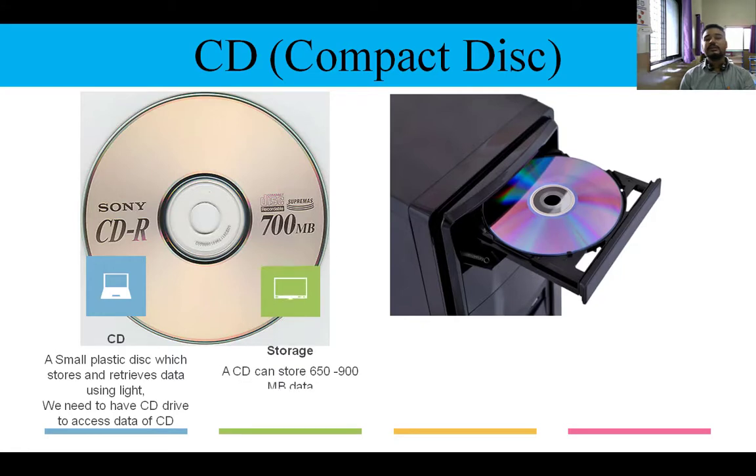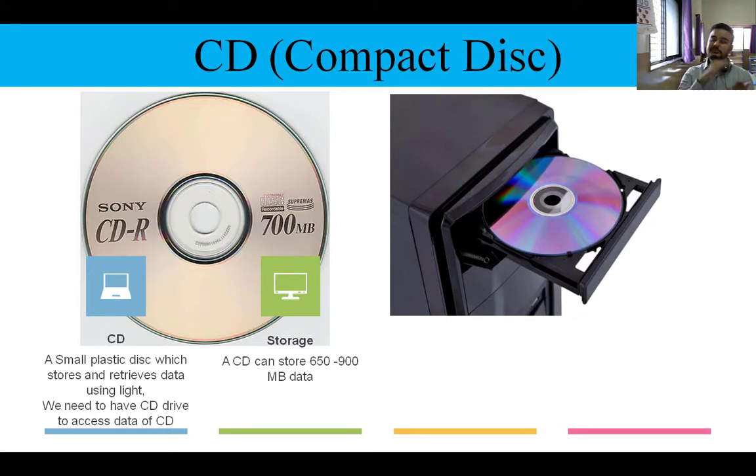Got it? Next one, the storage capacity. As you can see on that image, 700 MB is written. So generally it stores 700 MB, but can come in multiple varieties also. So a CD can store a minimum of 650 MB and a maximum of 900 MB. But generally in the shop you can see a 700 MB CD. Got it?